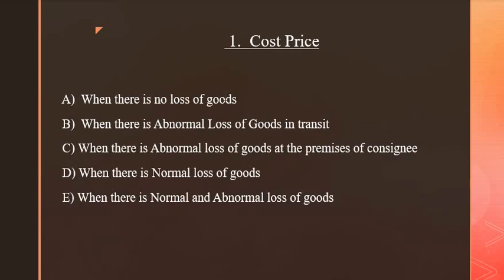Second, when there is abnormal loss of goods in transit. Third, when there is abnormal loss of goods at the premises of consignee. Fourth, when there is normal loss of goods. And fifth one, when there is normal and abnormal loss of goods. Now let's look into the first one, that is when there is no loss of goods.